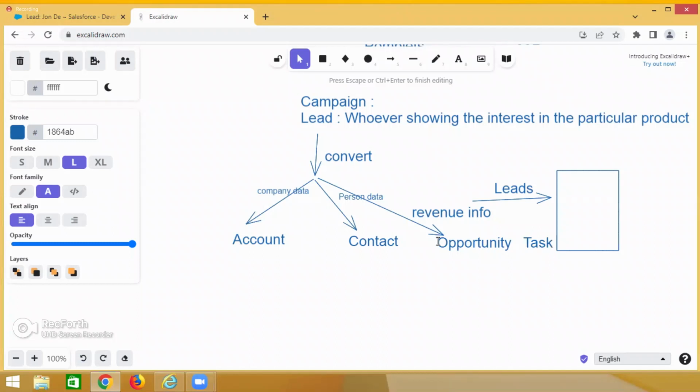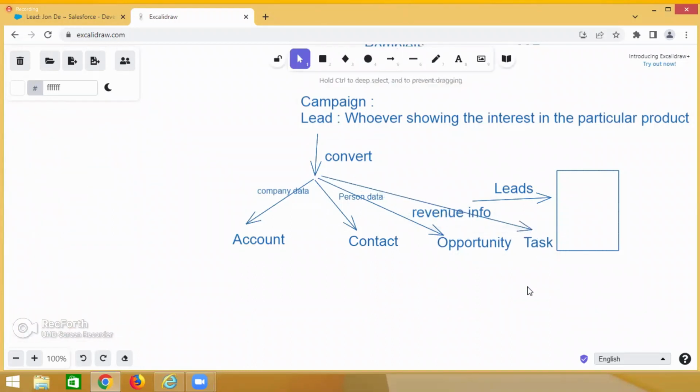So here also we are creating one follow-up thing. Follow-ups means task. It is a work. Whenever one lead is created, we are creating one task. The task is informed to someone: hey, one lead is converted, you need to follow the task. Understand? So task is a work, guys. So this is also optional. These are the things that happen in the back end, guys. Whenever a lead is converted, account is created, contact is created, opportunity is optionally created, task also optionally created.